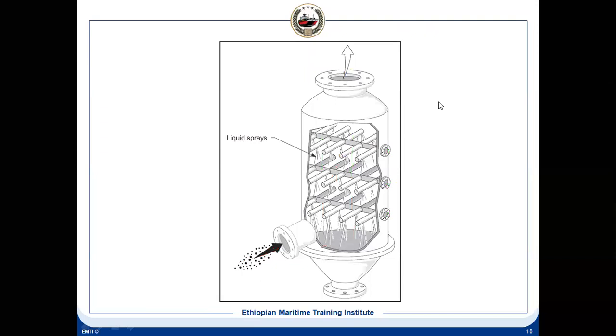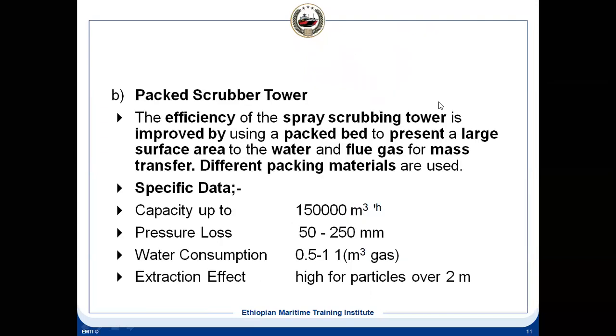Now, if you see the capacity of the packed scrubber tower, that is the spray tower we have seen, and then you can have a packed scrubber tower. The capacity, you can see, is very huge, because the IG requirement, you can imagine, if it is a VLCC or ULCC, the tank capacity is huge. A VLCC can carry around 450,000 tons of oil.